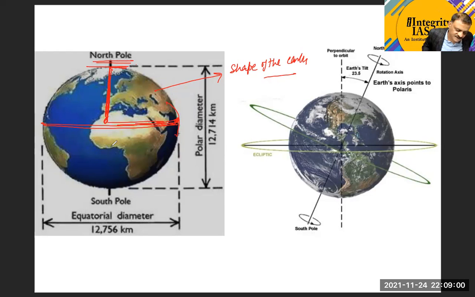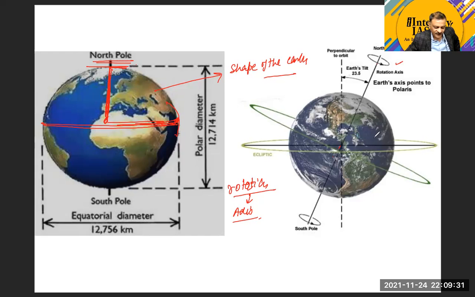Another important characteristic of the Earth is the rotation of the Earth. We have already discussed rotation, and whenever we use this word rotation, we need to use the word axis also, because without the axis the rotation cannot be assumed. Rotation takes place around the axis, and that axis is called the Earth's axis.